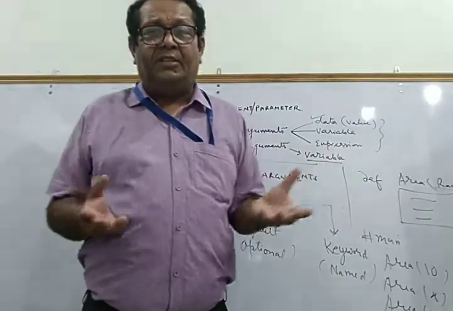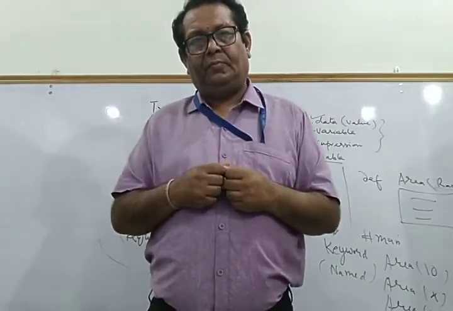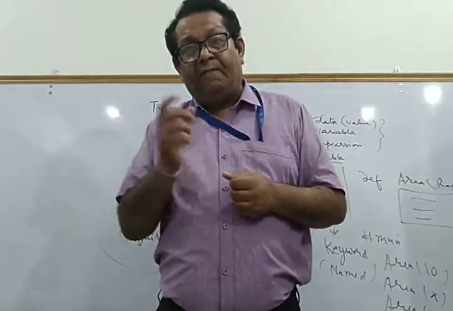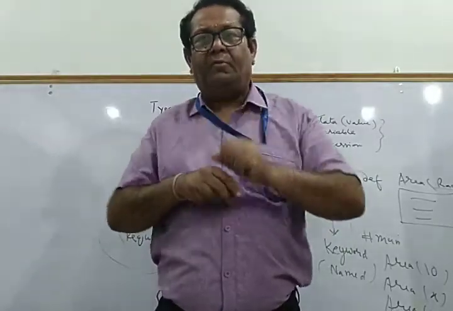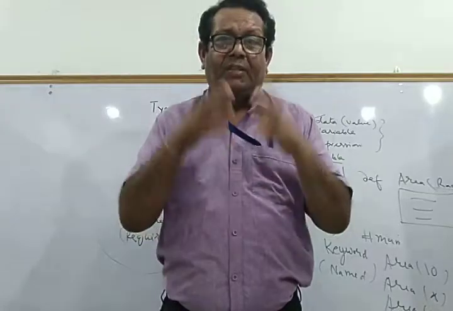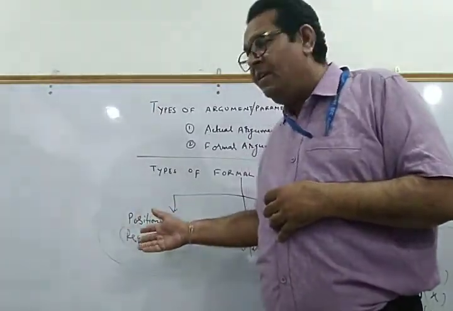Suppose a function needs three arguments. It means that when you call that function, you need to pass three arguments. If you pass two, that will be wrong. You'll get an error. So that type of argument is called the positional or the required argument. Why do we say it's required?